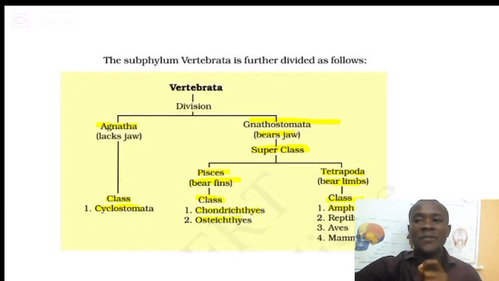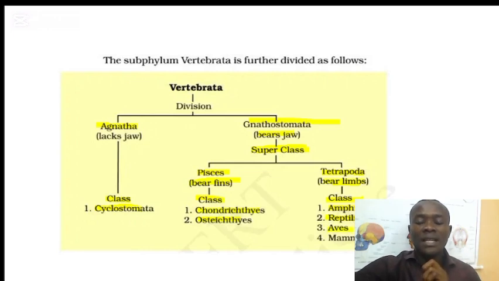Organisms under Amphibia experience a dual life. They can live in water and they can live on land. The word amphi means both. That means they can live both on land and in water. And we have the class Reptilia. Reptilia are mostly terrestrial, meaning they live on land, and they have scales on their body.